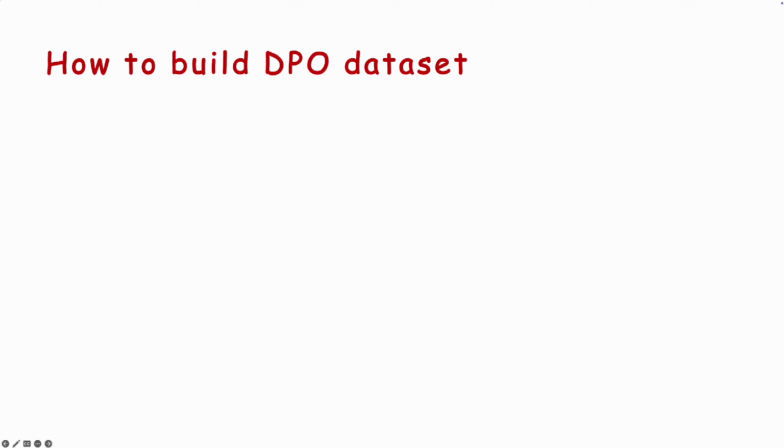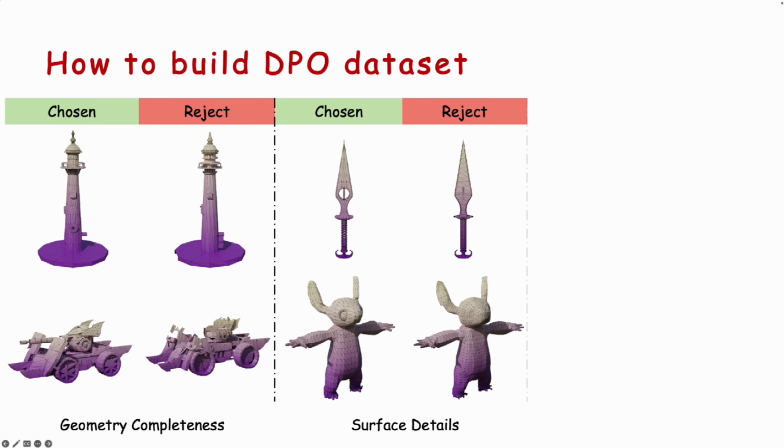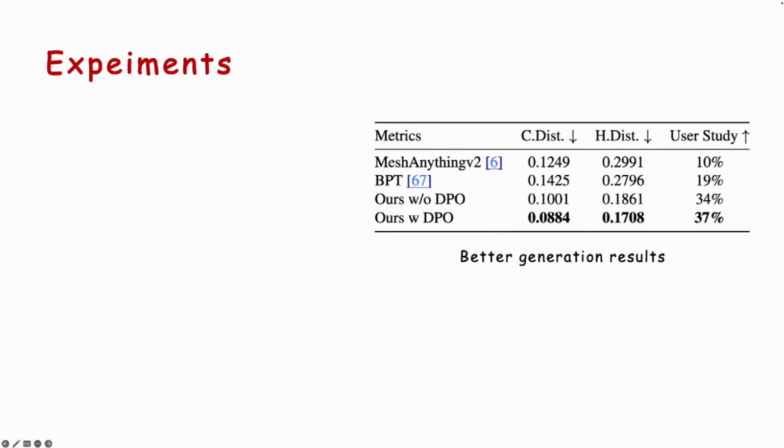For more details, we annotate the mesh pairs in the DPO dataset primarily based on geometric completeness, surface details, and wireframe structure. Here we present some examples to illustrate our annotation criteria. We show our experimental results here. Compared with baselines, our method achieves the best performance on user studies and 3D geometry metrics. In particular, the model trained with DPO outperforms the pre-trained model in generation quality, validating the effectiveness of post-training.